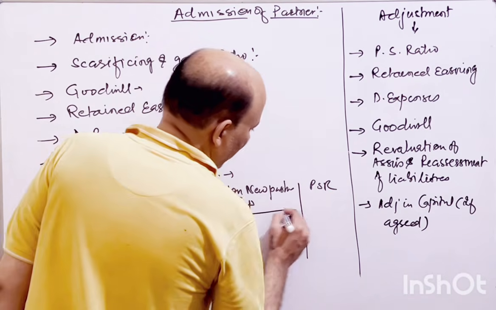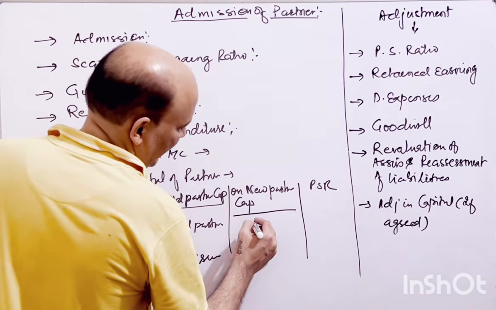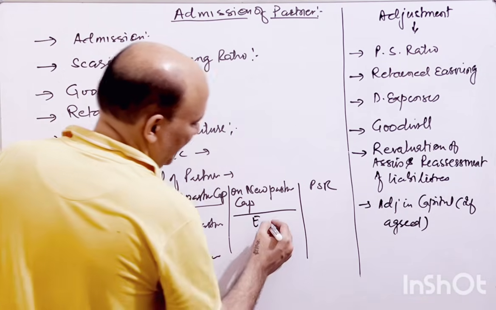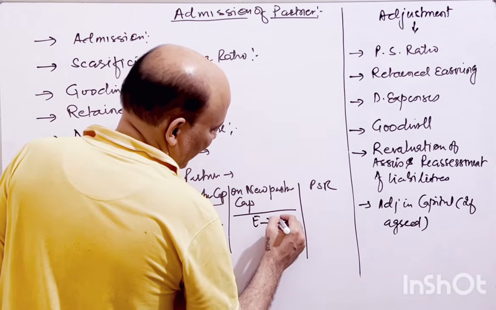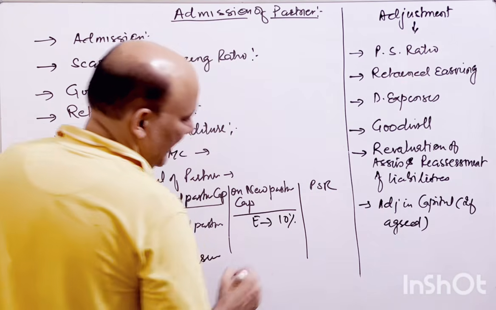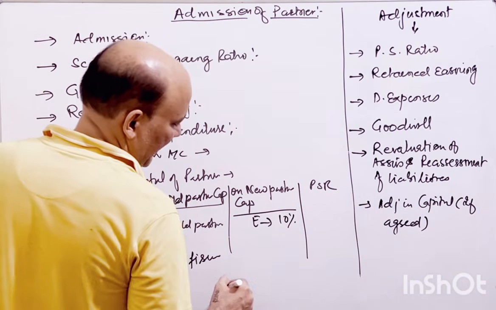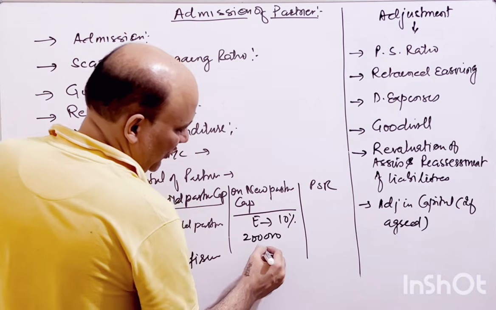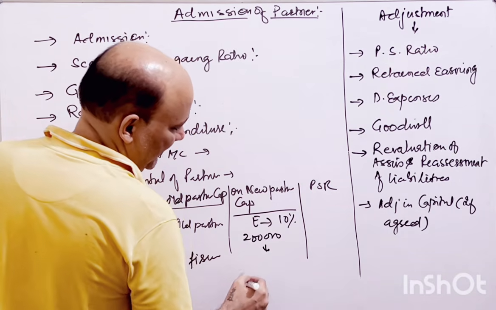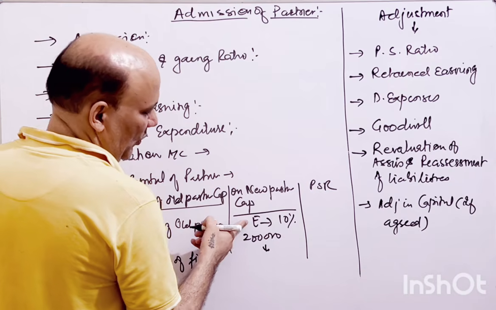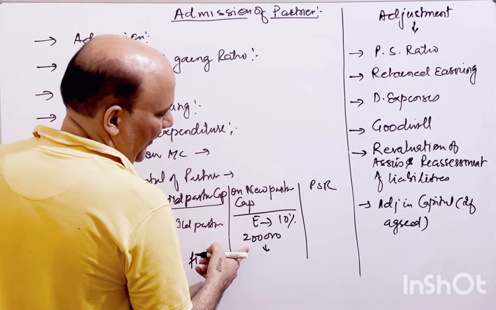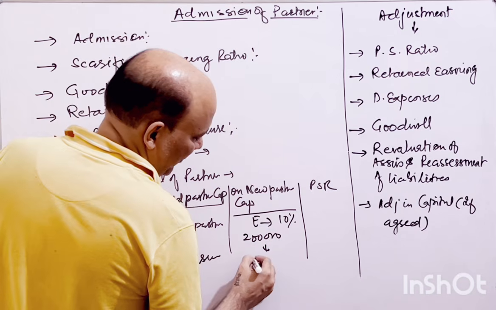And on the basis of the new partner, let's say in this condition, E, in the example I have given, E has been given a 10% share, and he is bringing, let's say, 2 lakh rupees for 10%. So what would be the capital of the partnership firm? On the basis of the new partner's share, we are finding the total capital of the partnership firm. So that will be 20 lakh rupees.